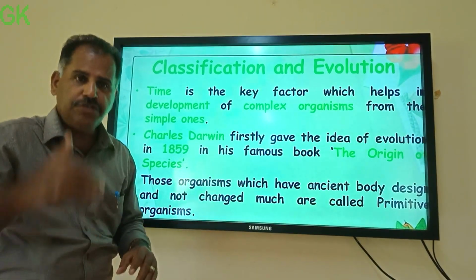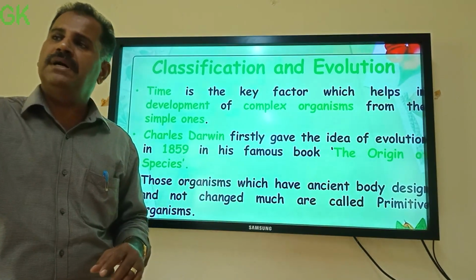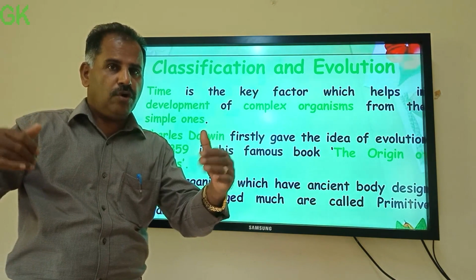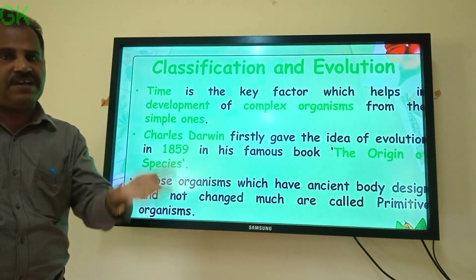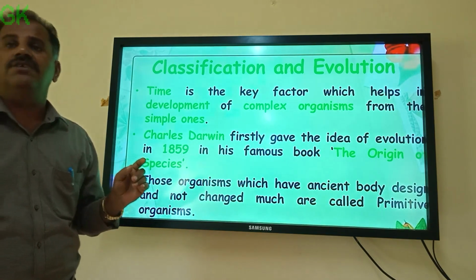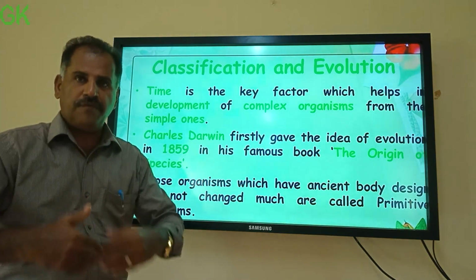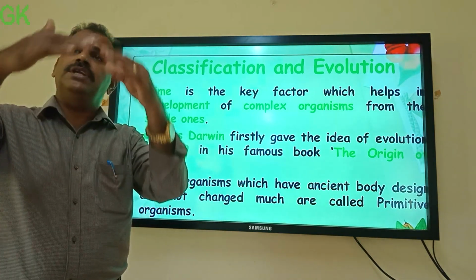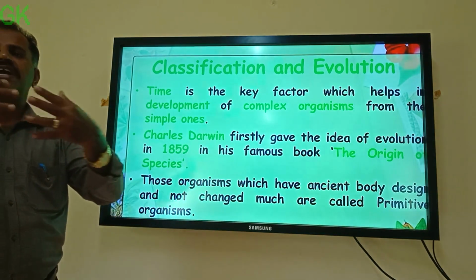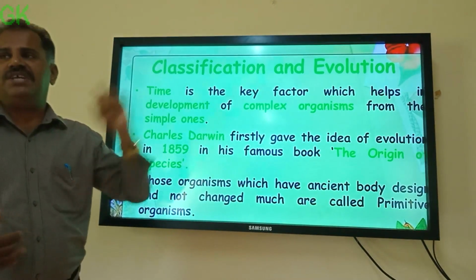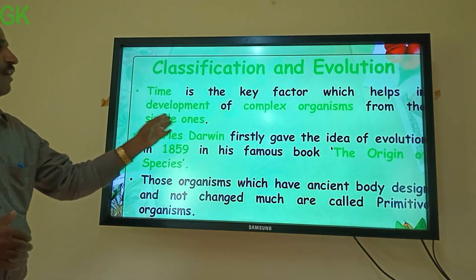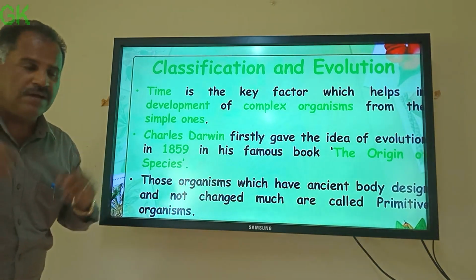The gradual change from simple primitive organisms to complex advanced organisms is what is called, you can tell? Yes, it's called evolution. The process of change from the primitive to advanced is called, yes, evolution. So there is a close relationship between classification and evolution. Time is the key factor which helps in the development of complex organisms from the simple ones.